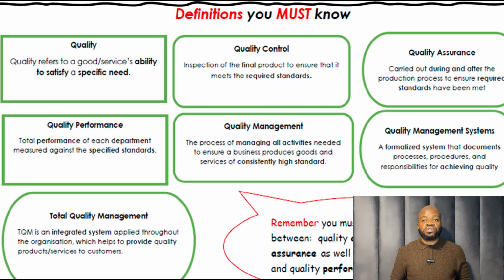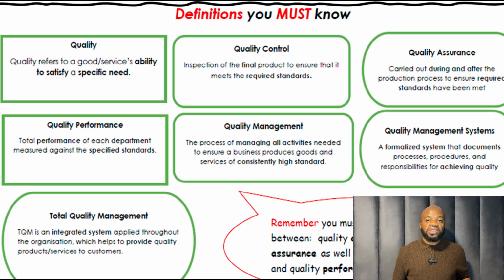Then when it comes to the rest of them, there are keywords that you can use. Quality control, inspection of the final product. So final is very important there. Inspection of the final product to ensure that it meets the required standards. Quality assurance, carried out during and after. So the keywords there are during and after. Once you see that in a question, stop thinking. The answer is quality assurance. Carried out during and after the production process to ensure required standards have been met.